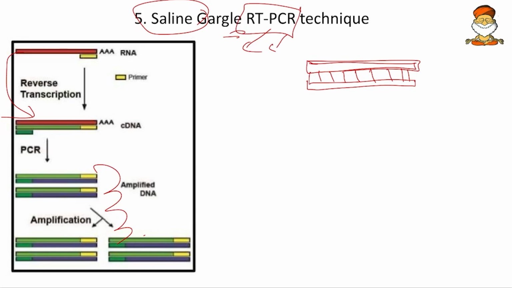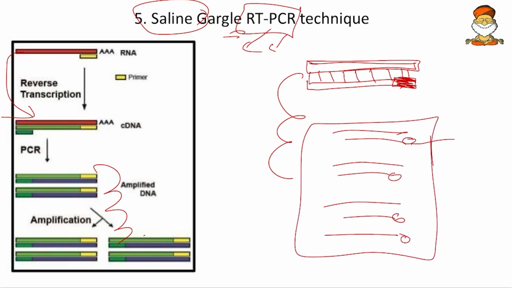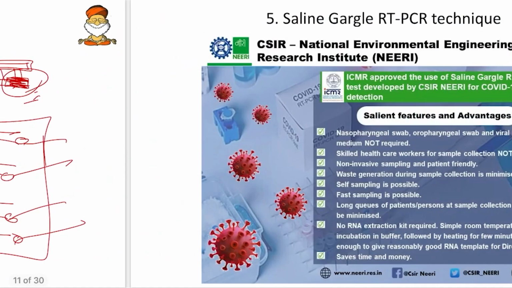Okay. If it binds, then we will have a fluorescent tag, and now we will replicate this repeatedly. When we replicate this repeatedly, we will have so many fluorescent tags, and now this liquid starts glowing with fluorescent color. Because there are so many tags, because it has been bound there, more fluorescent color means it is COVID positive. So this is how RT-PCR works.